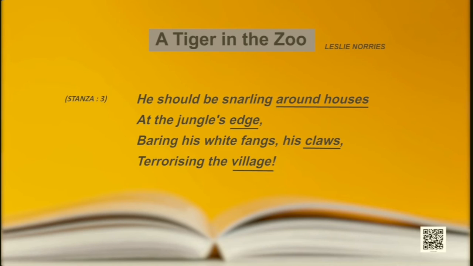Same way, in the third stanza, around houses, A. Edge, B. Claws, C. Village. Now we see that village is rhyming again with edge. So it would be B, B again. So the rhyming scheme would be A, B, C, B. Also, the same way the entire poem is A, B, C, B.